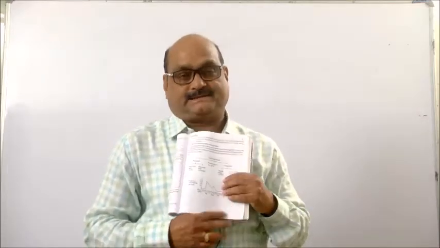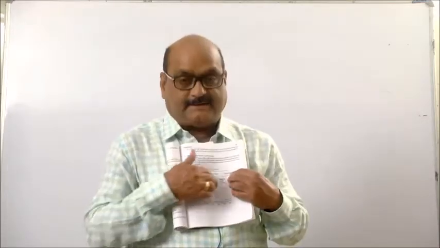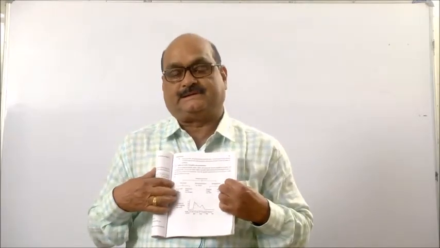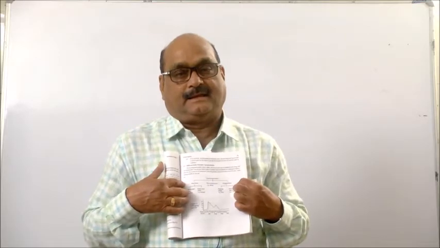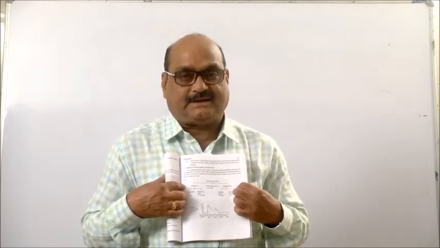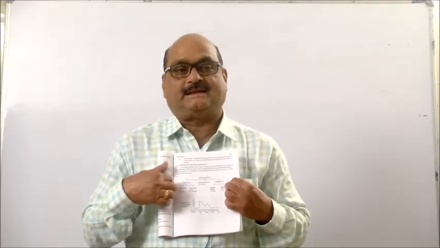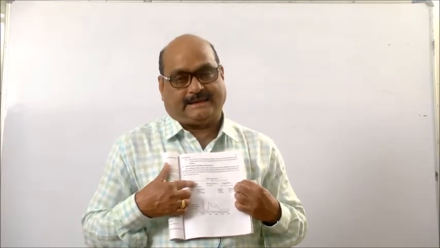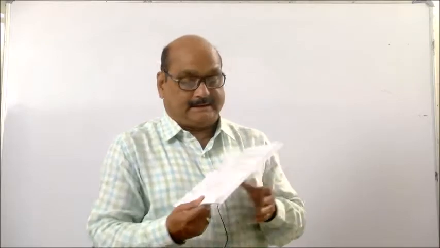Another one is about musical instruments, Vadya Jantra. This chart is about musical instruments. How many kinds of musical instruments are there and what are they? Okay.